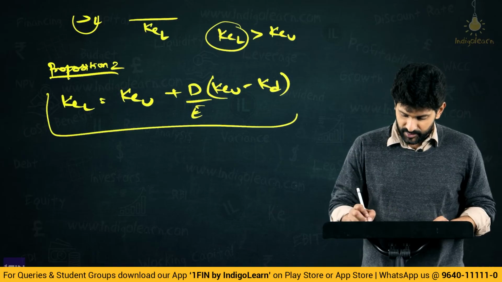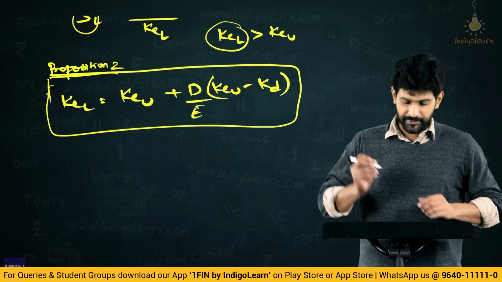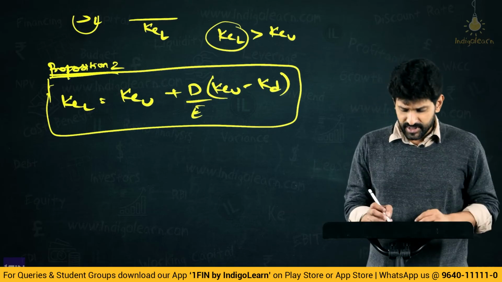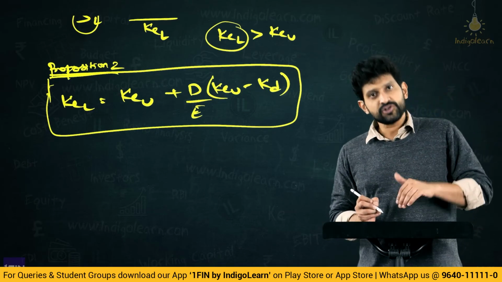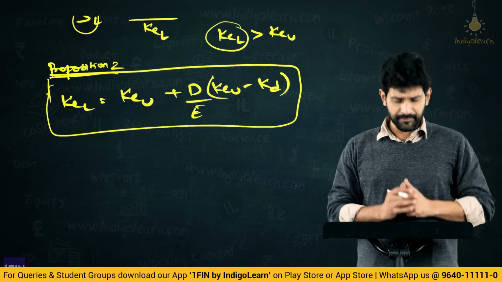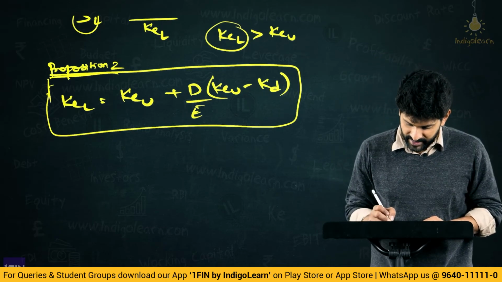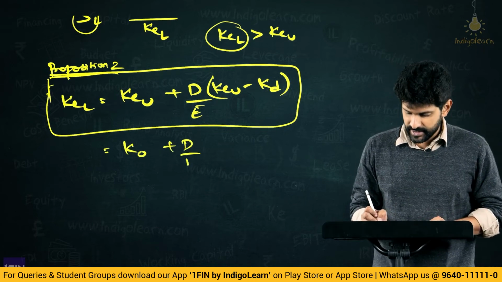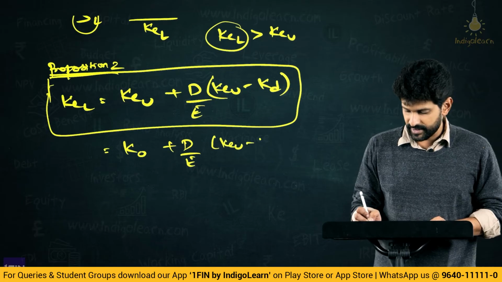So, this is the formula for computation of KE of levered structure. Sometimes, instead of KEU, we can also write KOL or KOU, because KOL and KOU are same. So, here we can alternately write this as KO simply plus debt by equity into KEU minus KD.